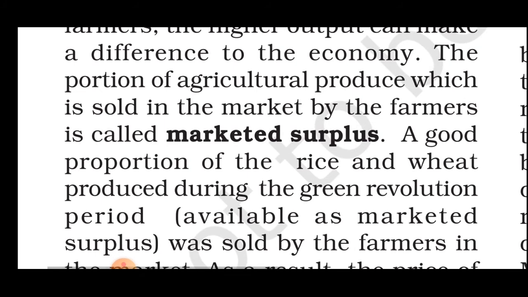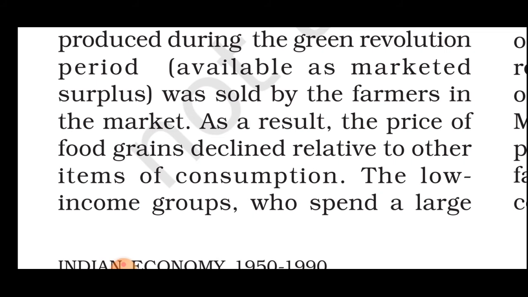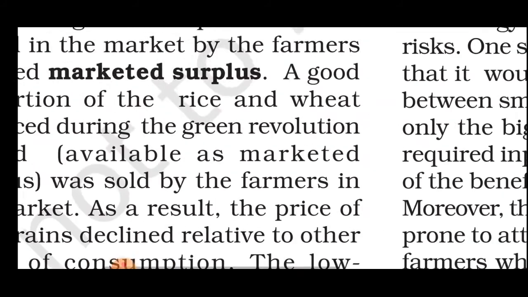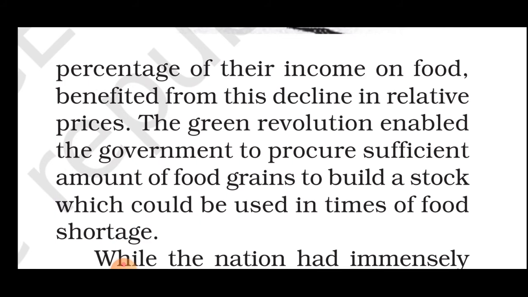The portion of agricultural produce which is sold in the market by the farmer is called marketed surplus. A good proportion of the rice and wheat produced during the Green Revolution period was available as marketed surplus, which was sold by the farmers in the market. As a result, the price of food grains declined relative to the other items of consumption. The low income groups, who spend a large percentage of their income on food, benefited from this decline in relative prices. The Green Revolution enabled the government to procure sufficient amounts of food grains to build a stock which could be used in times of food shortage.